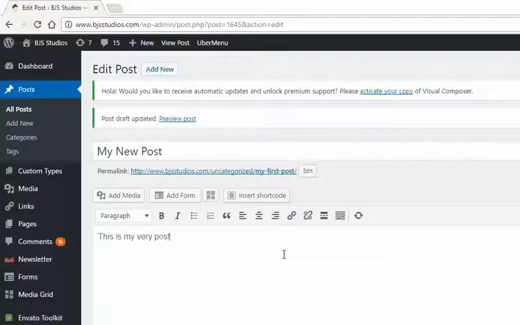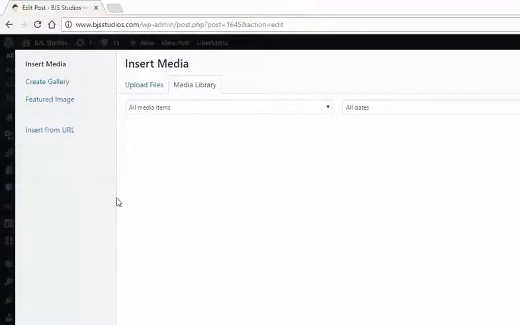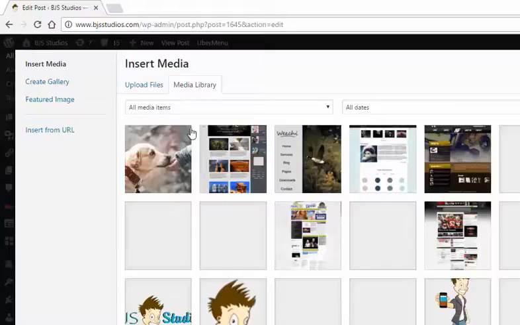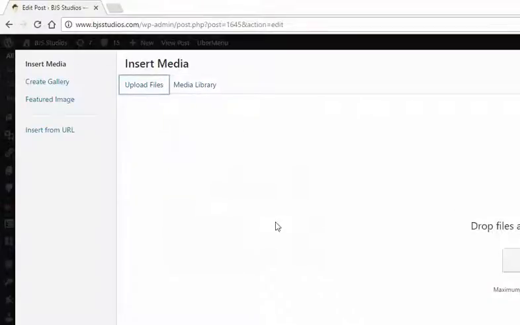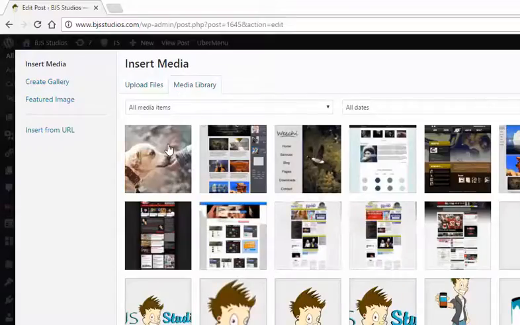And we'll also come over here and, just for fun, add a picture. We can see that there are different options up here. To add a photo, we go to Add Media, click the Add Media button. And this will bring up our media library and all the photos that we've previously uploaded. If you'd like to upload a brand new one, simply go to Upload File and select a file from your desktop. We're just going to go ahead and add an image I already added. And then we're going to come over here and Insert into Post. Okay, and that adds that here.